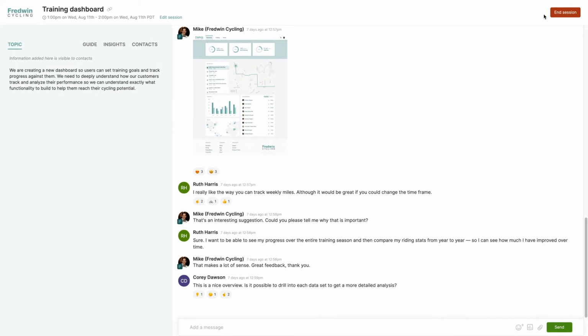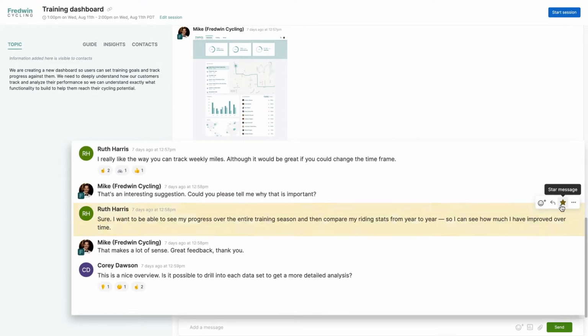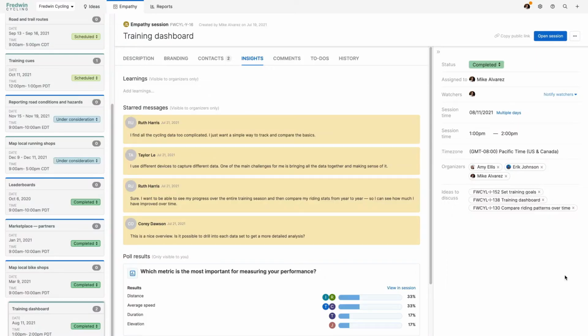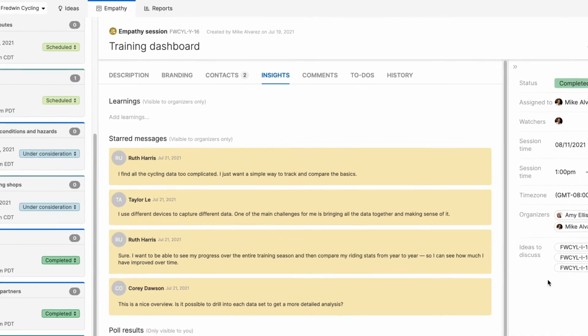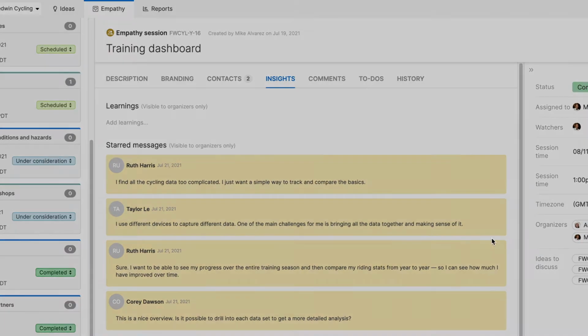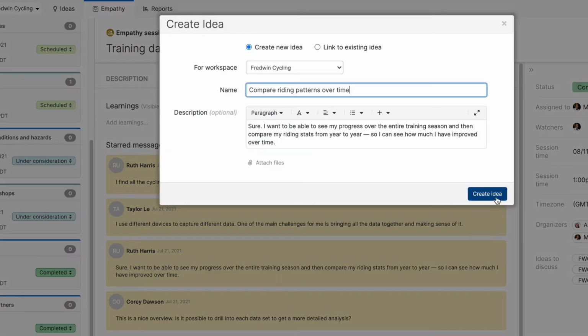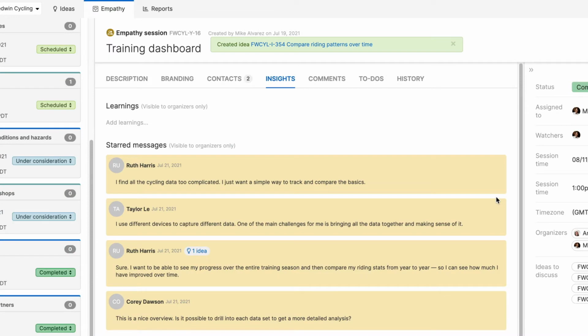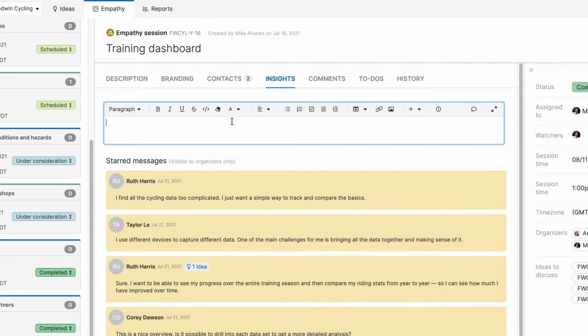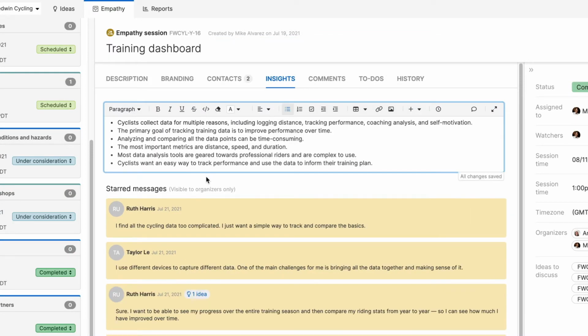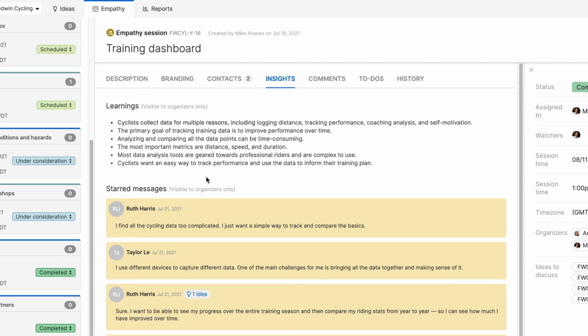Once the session is ended, review the transcript to identify valuable learnings. You can star important messages and create related ideas. Use the Insights tab to summarise the main findings. Now the entire team can benefit from what you discovered.